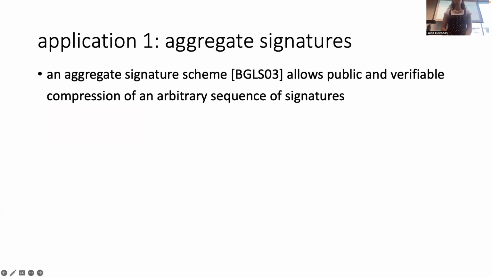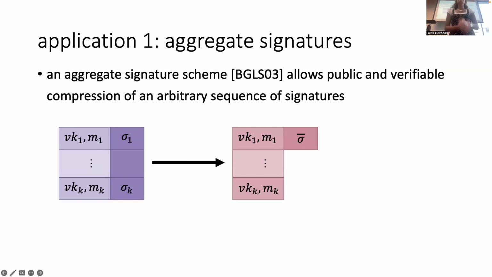An aggregate signature scheme, first defined in 2003, allows you to publicly and verifiably compress a list of some arbitrary number of signatures, which we'll consider to be K. We have signatures sigma 1 through sigma K with associated verification keys VK1 through VKK and messages M1 through MK. We want to compress the signatures to some aggregate signature sigma bar whose length does not grow with K. Throughout this talk I'm ignoring log factors; the length will grow with log K, but not linearly with K.